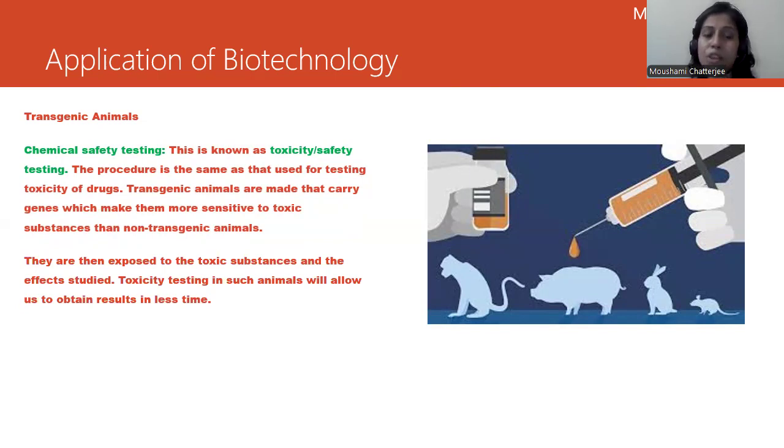We cannot do this to humans. This can only be done on transgenic animals. Toxicity testing in such animals will allow us to obtain results in less time. So you can see that we are using these animals to find out whether something is going to cause a problem in humans or not. But again, we are not doing it at a very severe level, so we have to check that.